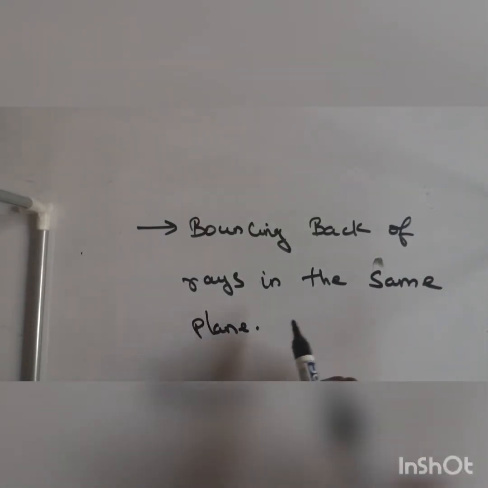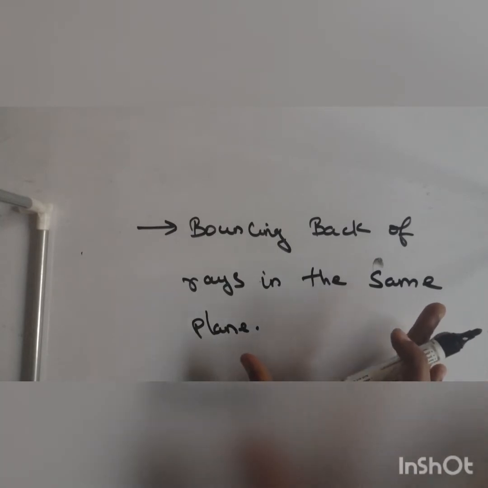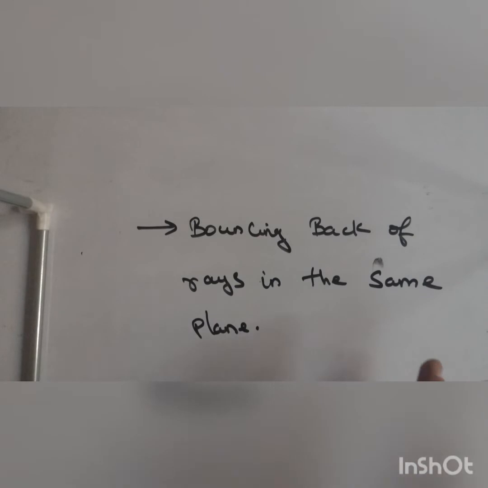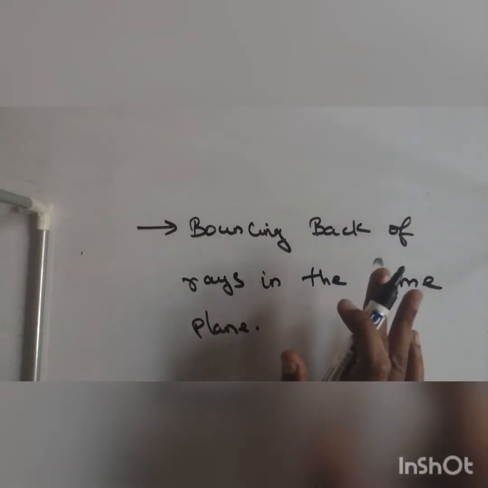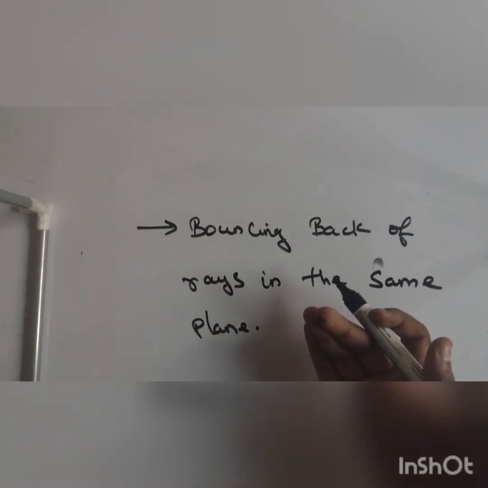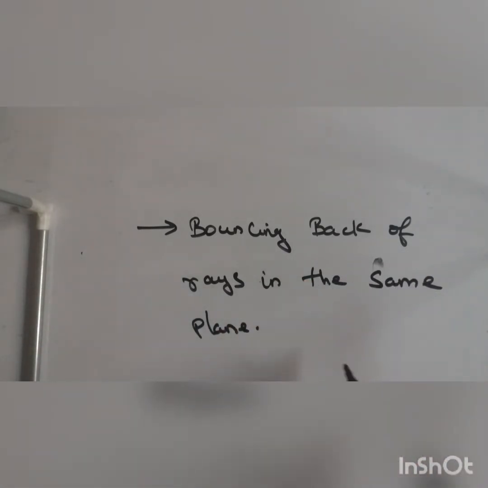Why same plane? Because it's a two-dimensional phenomenon. Reflection is a two-dimensional phenomenon. It's dependent on the nature of the surface. Bouncing back of the rays in the same plane is known as reflection. This is a very primitive definition, right, guys? We will elaborate more as the lecture moves ahead.